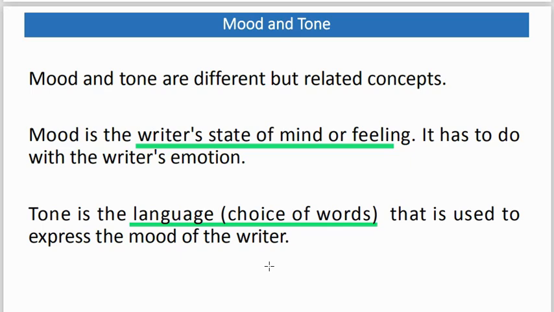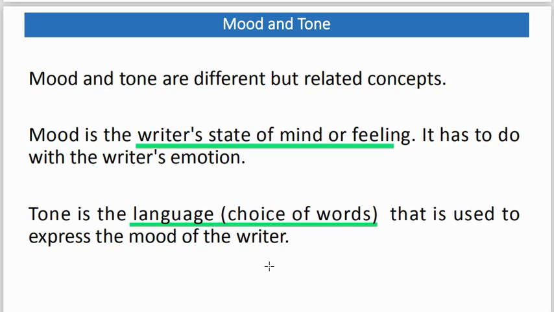Now, this is very important. In physical communication, we rely on the facial expression and the voice of people to determine their mood and tone. But in writing, in comprehension passages like this, we cannot see the writer, we cannot see the speaker, we cannot hear their voices. We rely on the writer's choice of words in order to determine a writer's mood or tone.